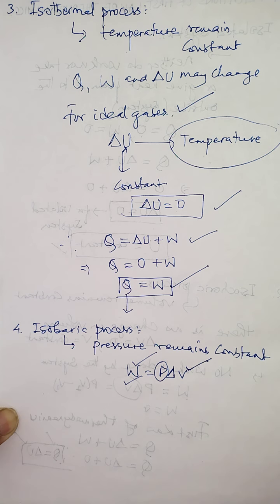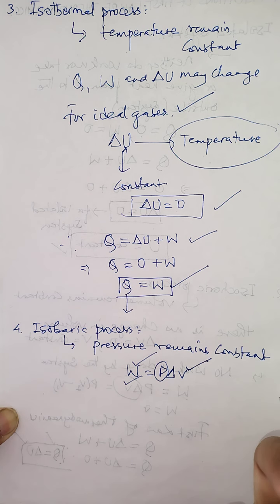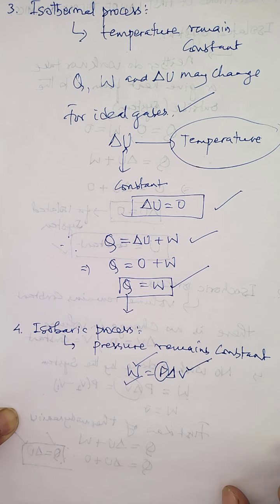Now, a common example of an isobaric process is heating of water in the boiler of a steam engine. Take a steam engine, and when you start heating the water, the water starts boiling. So heating of water in the boiler of a steam engine is one example of an isobaric process.